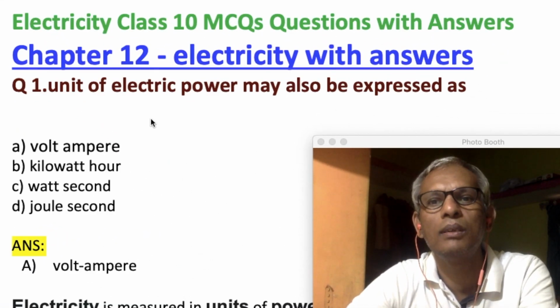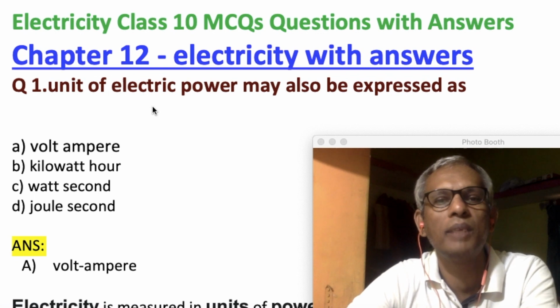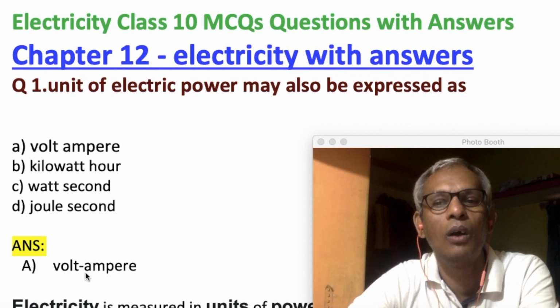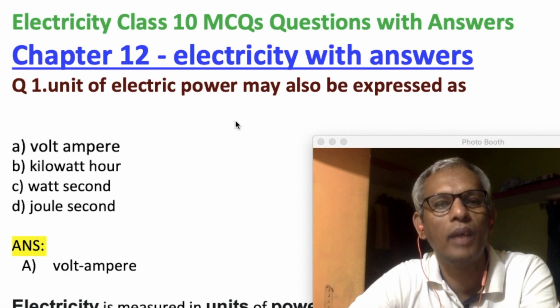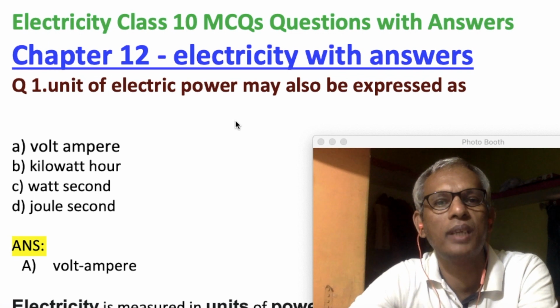Question number 1, unit of electric power may be expressed as A volt ampere, B kilowatt hour, C watt second, D joule second. So the answer for this is volt ampere. Why is it volt ampere? Electric power may be expressed as follows: in an electric circuit, if the potential difference is 1 volt and 1 ampere of current is flowing, then it can be represented as the wattage of that.